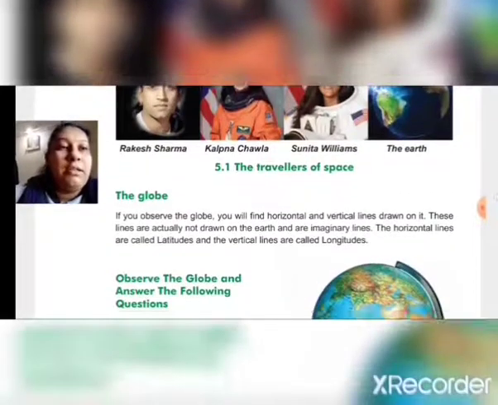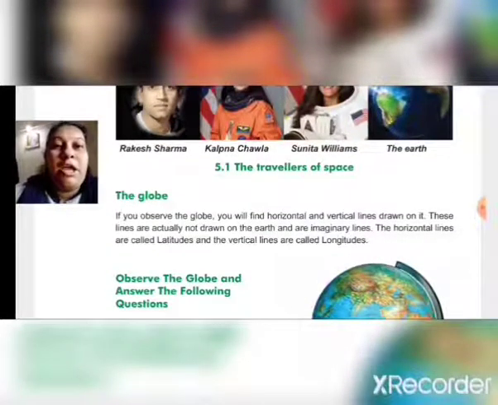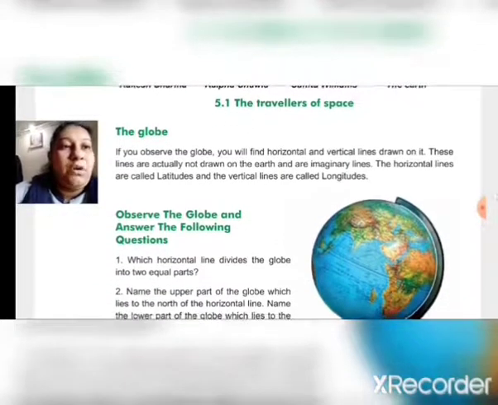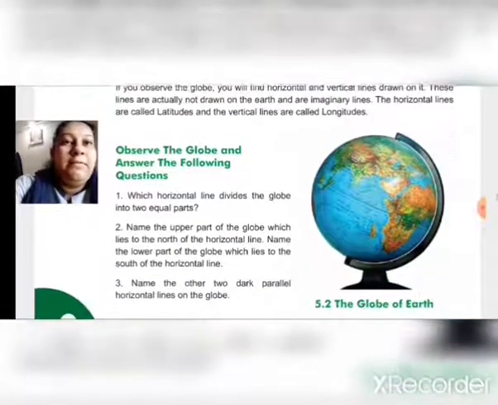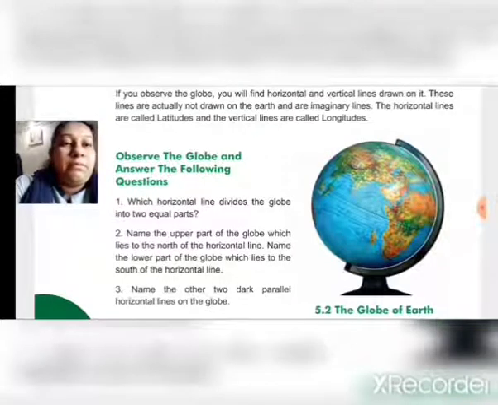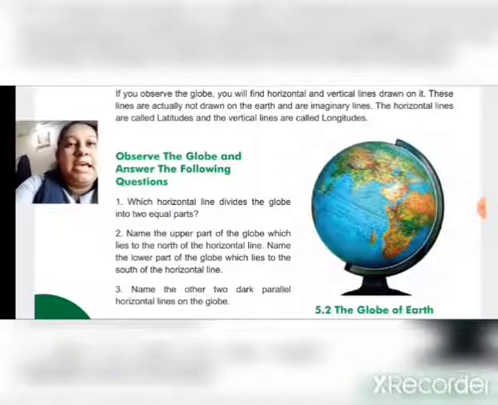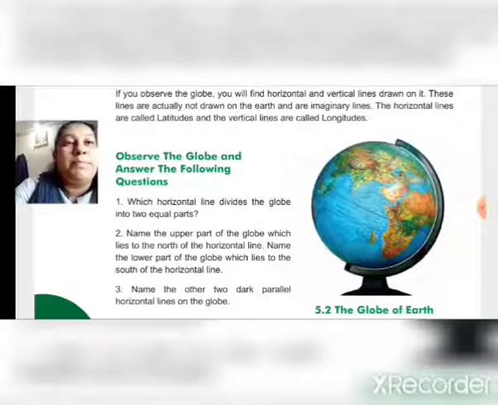So the globe. If you observe the globe, you will find horizontal and vertical lines drawn on it. Here in figure number 5.2, the globe of Earth, you can see that vertical and horizontal lines are drawn on the globe.